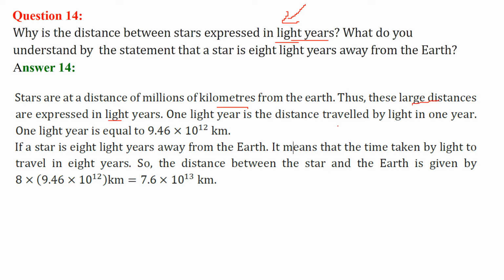So 1 light year is the distance traveled by light in a year. 1 light year is equal to 9.46 × 10^12 kilometers. So if the star is 8 light years away from the Earth, that means the distance traveled by light in 8 years, that will be 8 × 9.46 × 10^12, which is equal to 7.6 × 10^13 kilometers.